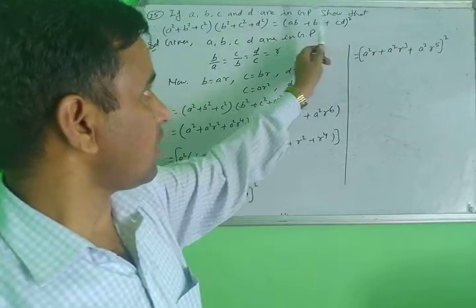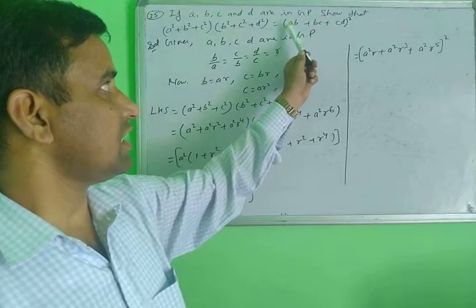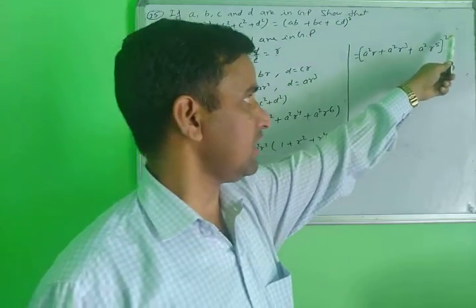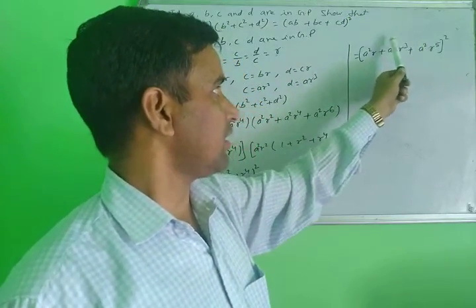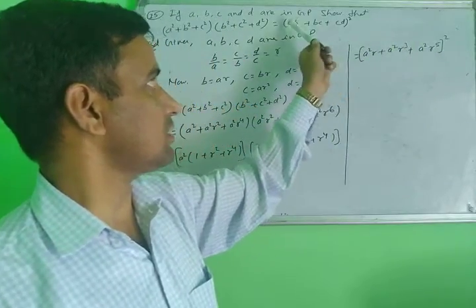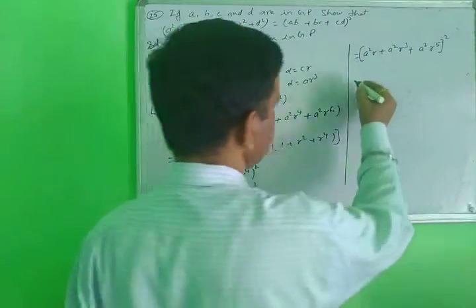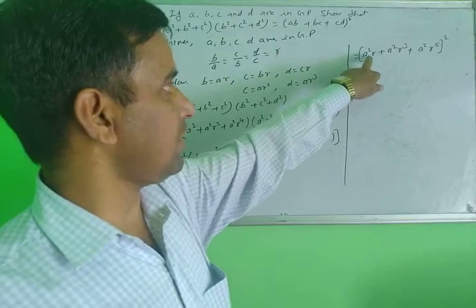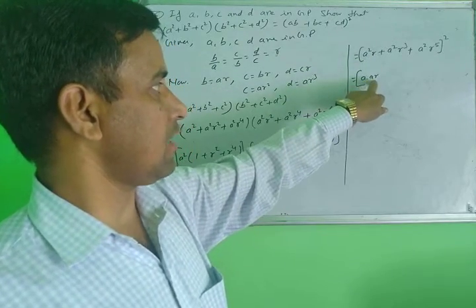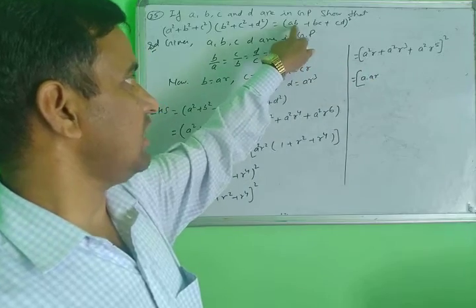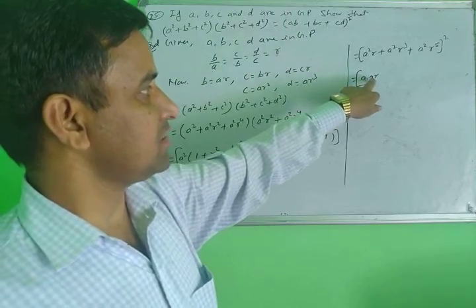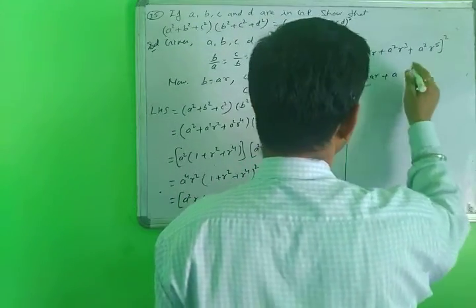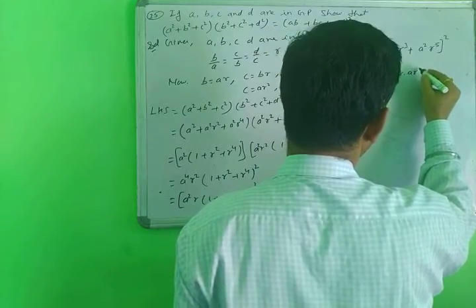After that, you will break down according to the given RHS. What is the RHS? AB, BC and CD. You have got the RHS whole square here. But this inside portion you will convert into the given conditions. First you write A times AR. Why break down a squared? Because you are given AB. This is the first term A, and this is the value of B, plus second, BC, which is AR and AR squared.